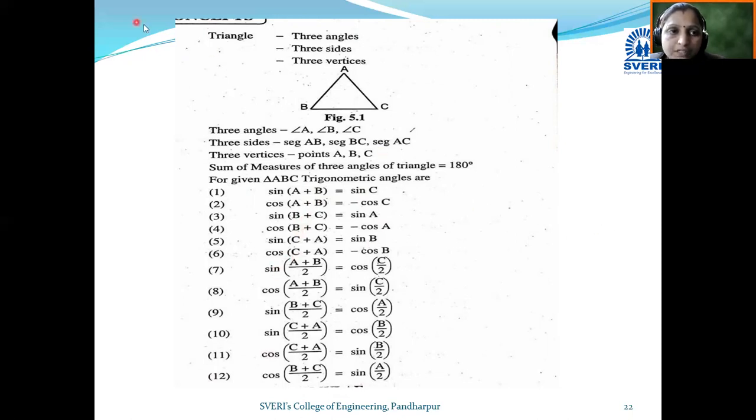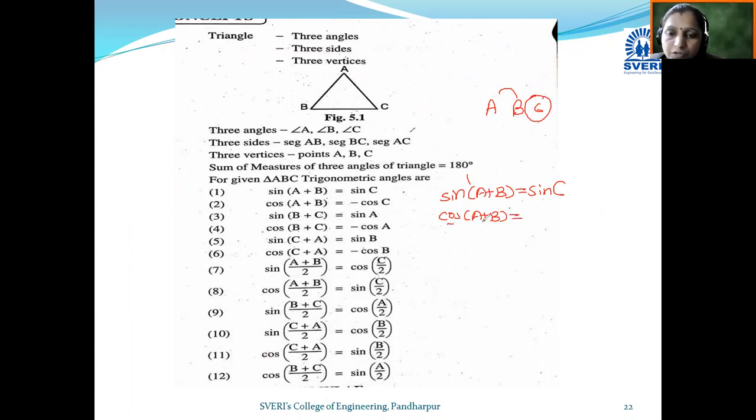How to keep this formula in your mind? You can see here, the sequence of sine of ABC has to be remembered. If you have sin of A plus B, then sin stays as it is, and you get the third angle C, sin C. Then if you have cos of A plus B, then what is the third angle?